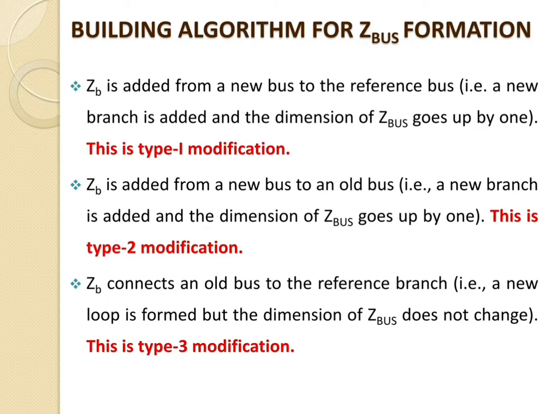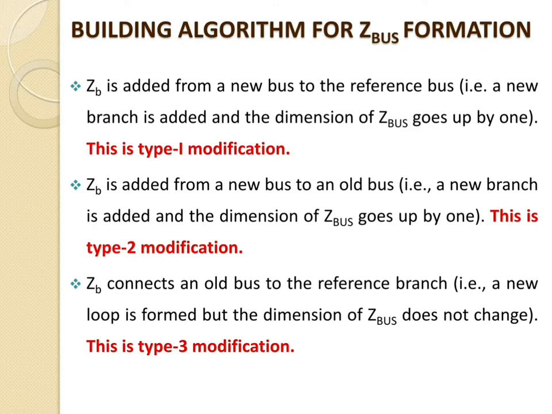Now if we go for the type 2 modification, in that case ZB is added from a new bus to an old bus, that is, a new branch is added and the dimension of Z bus goes up by 1. This is the type 2 modification. Whatever the old bus, the new bus and the ZB are, we will discuss when we go for the individual explanation of type 1, type 2, type 3 and type 4.